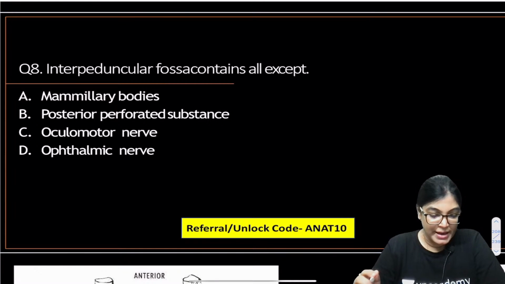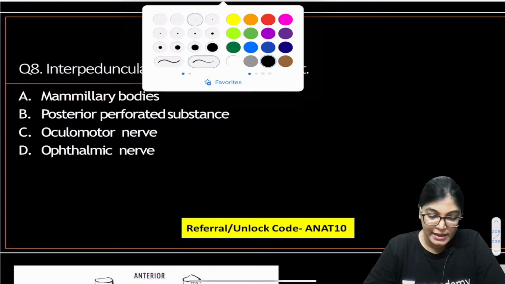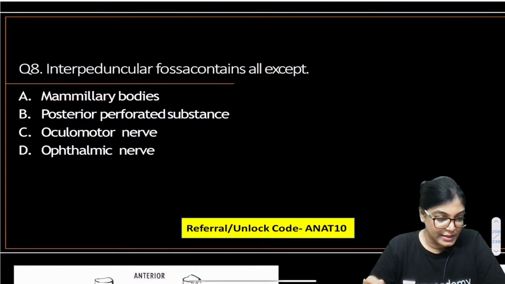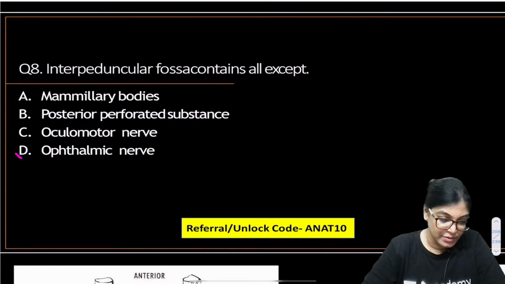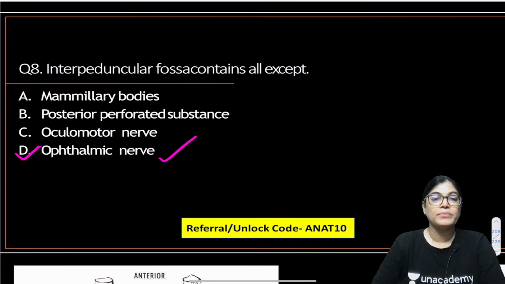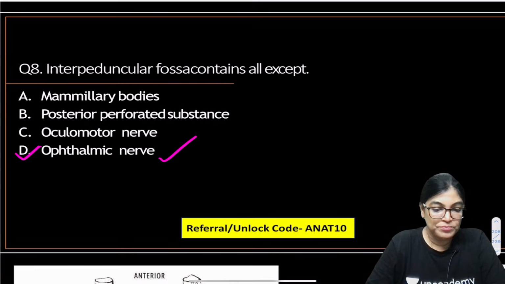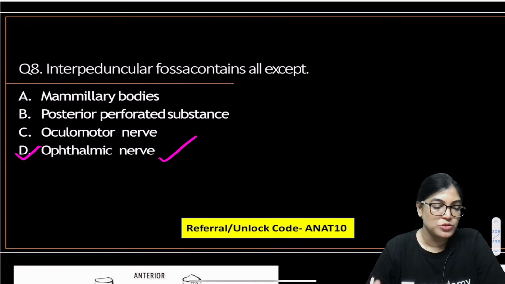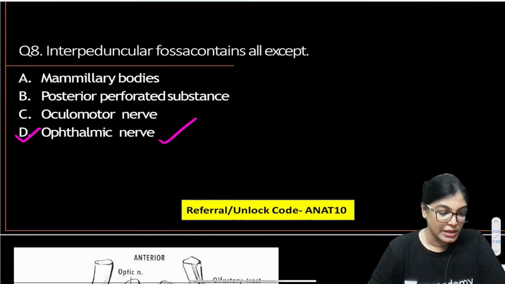Okay, so let me tell you the correct answer. Question number 8, the correct answer is D, ophthalmic nerve. Yash is also telling D. Actually, yes, the correct answer is D. Ophthalmic nerve is not the content of the interpeduncular fossa. I would like to show you a diagram for the contents. Absolutely right, both of you.